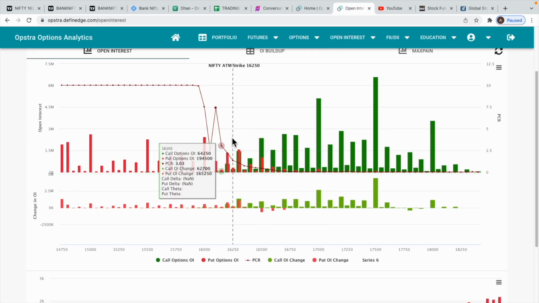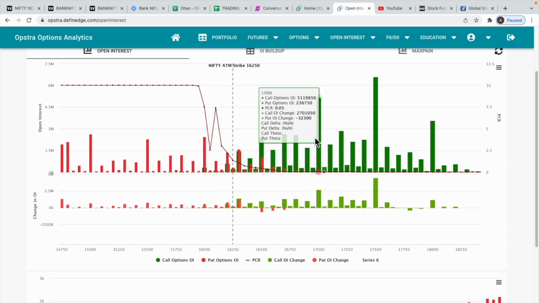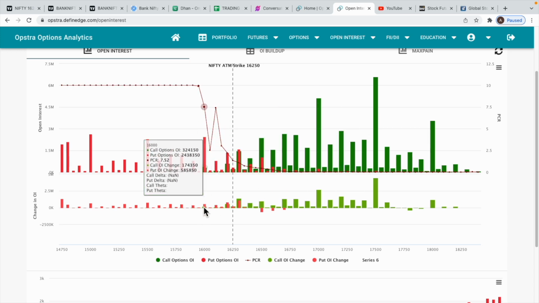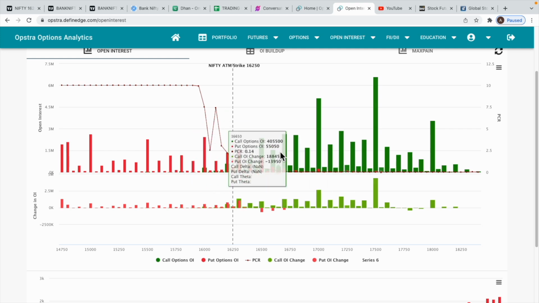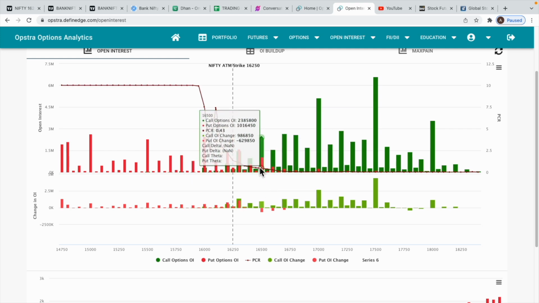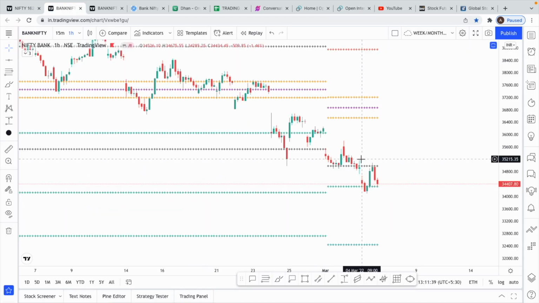And in Nifty, see, Nifty is looking a little more bearish than Bank Nifty because there are more call sellers here, even on the positional side. Then the change in OI on the put selling is also hardly anything. The only support is 16,000, which could possibly break with the gap down, because the addition of OI on the put side is nothing, but only the call side people have added. Even positionally, people have shorted the calls. So we'll have to wait and see. Based on the OI, the Nifty looks bearish.